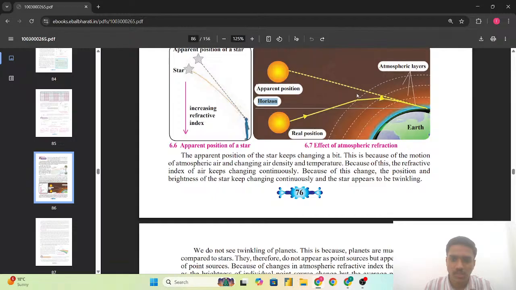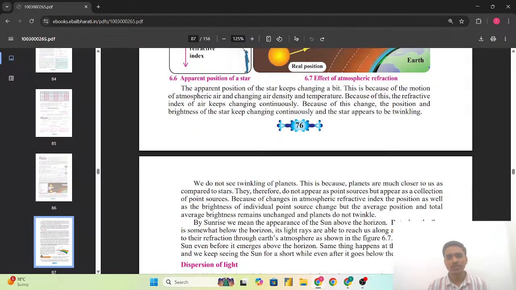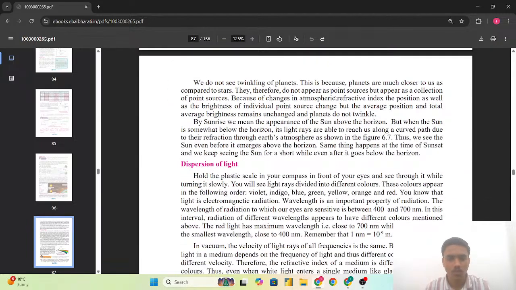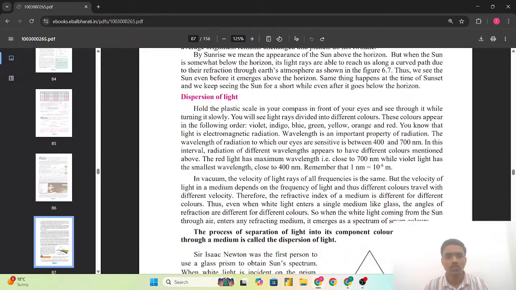The real position of the sun is below the horizon when the sun rises, and the apparent position that we see is because of the refraction of the light as per the atmospheric conditions, with the air as the transparent medium. So, dispersion of the light.